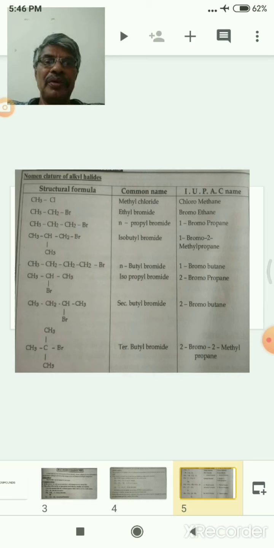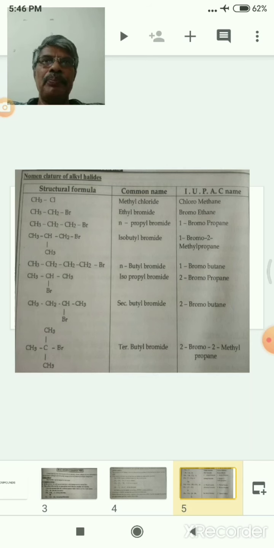CH3CH2CH2Br, the common name is n-propyl bromide, IUPAC is 1-bromopropane. One of the most important structural formulas is the one where the second carbon is bonded with a methyl group, that is isobutyl bromide. Here there are 4 carbons, and one of the substituents is bromine. Here one of the carbons is branching.